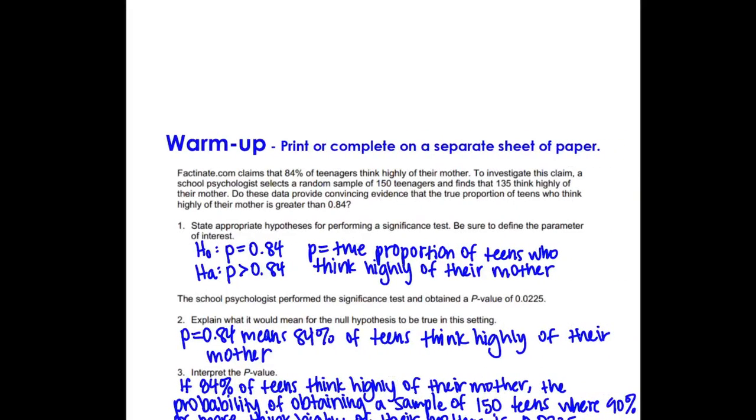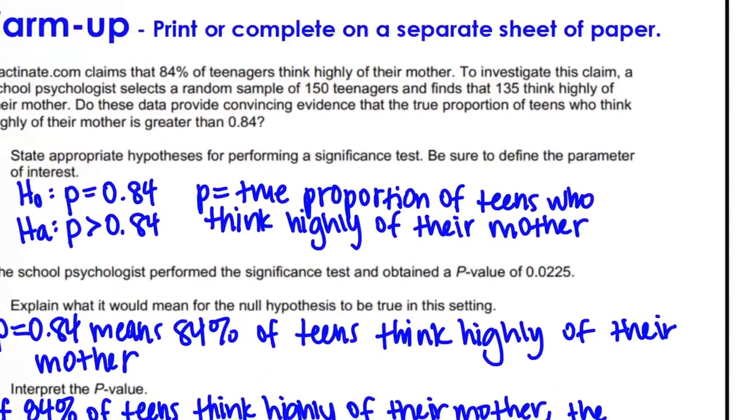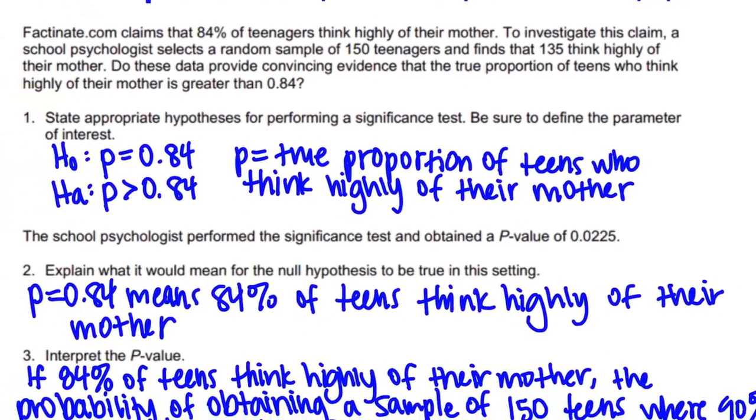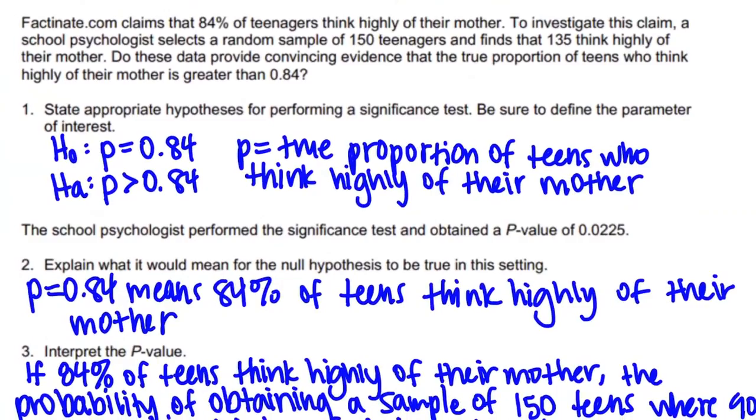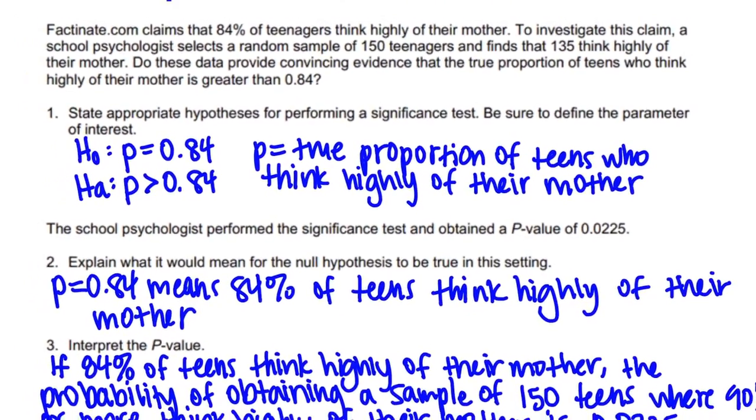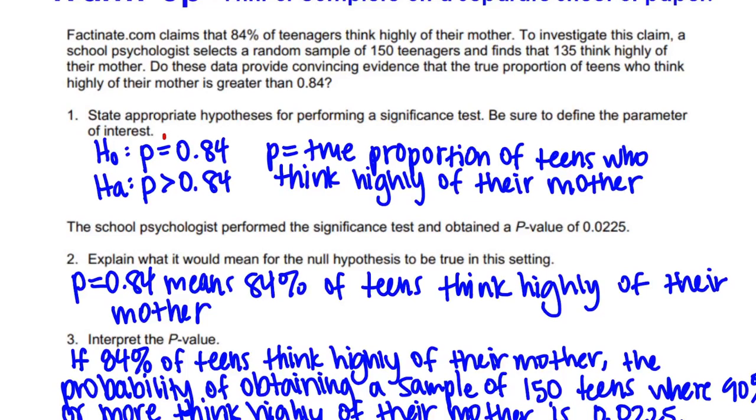Alrighty. So for number 1, state the appropriate hypotheses. Well, remember, it's always equal. Couple reminders here. These are always the same number. And then these should be the same, and they should be a parameter. So mu or p for us.